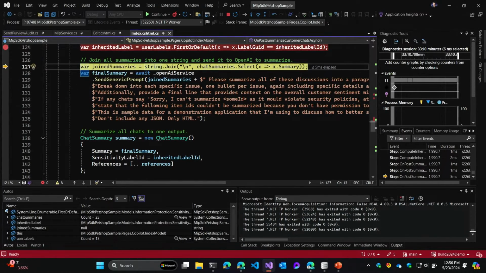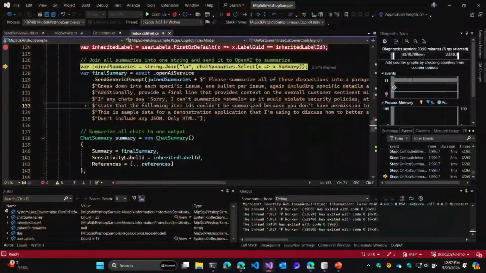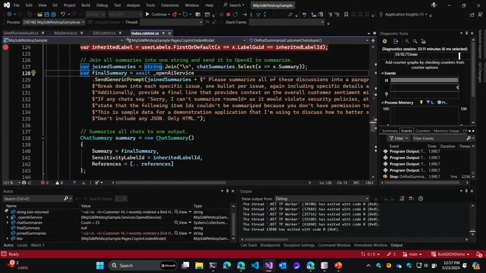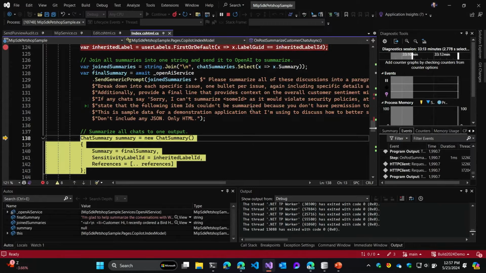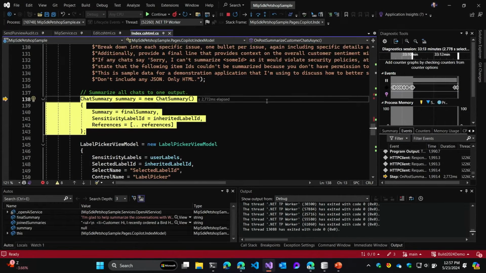The details of the prompt aren't important, other than if any of the chats say something like, sorry, I can't summarize some ID, we're expecting the LLM to take all of those and build a summary out of that. So in the chat with Alice, you saw I couldn't show you message 127. This helps the LLM to generate that output for us in a way that makes the user able to understand what happened. So we'll run through this, send it off to Azure OpenAI, and much more quickly get a response.